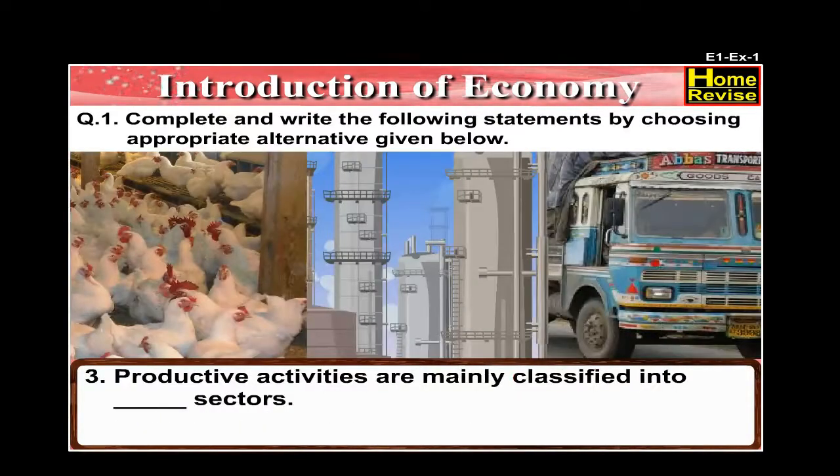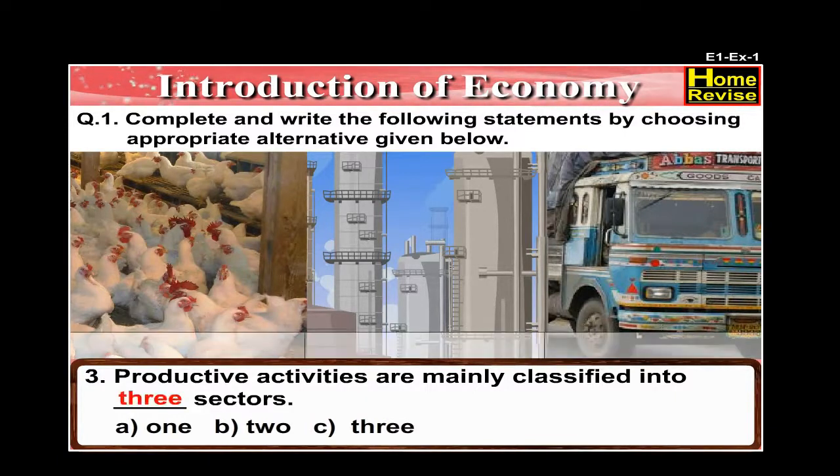Number 3. Productive activities are mainly classified into dash sectors. Your options are 1, 2, or 3. The answer is productive activities are mainly classified into 3 sectors.